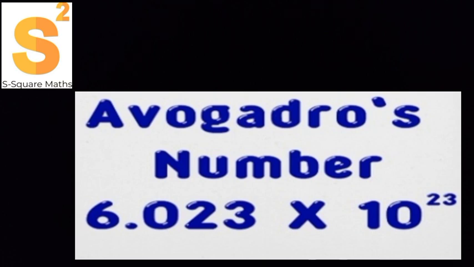So let us go through some of the facts through the images. Avogadro's number is nothing but 6.023 into 10 power 23. So this 10 power 23 gives you 23rd October. So just now we discussed.